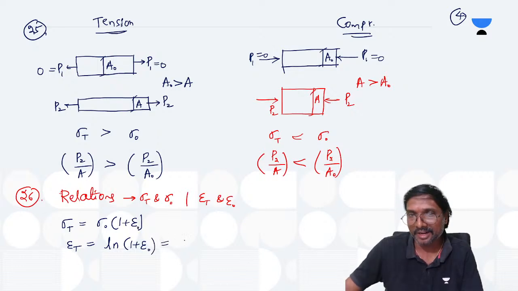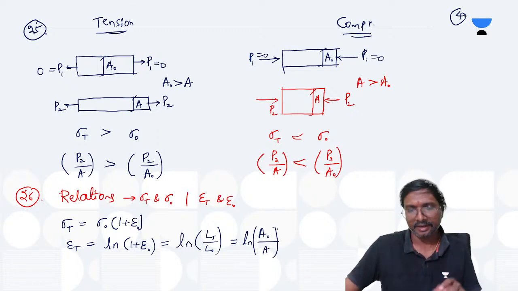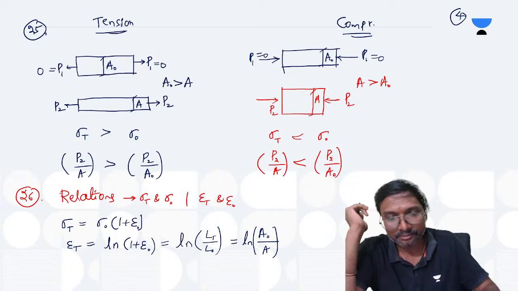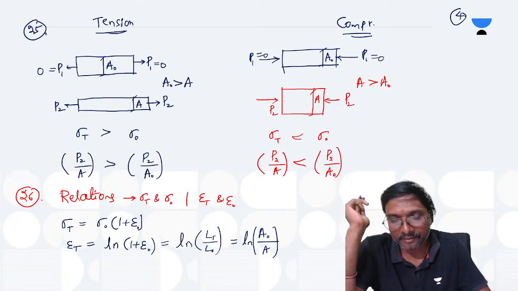So how can you rewrite this? You can write it as ln of true length L divided by L naught. That is also equal to ln of the nominal area divided by the actual area at present. If it is circular, you substitute the circular area. Got it now? These are the relations you have.